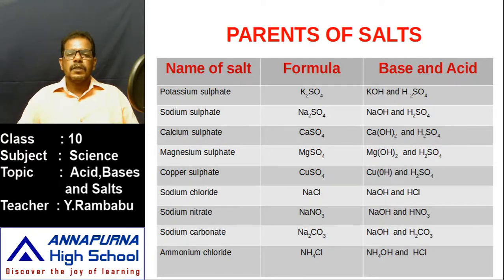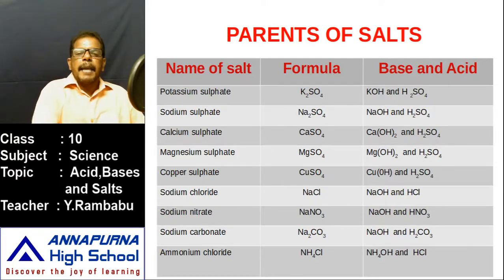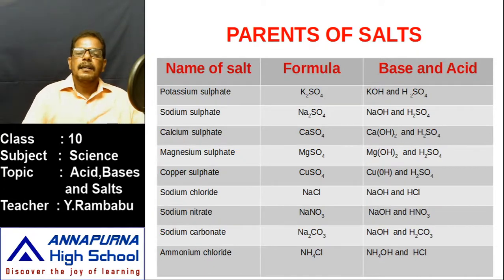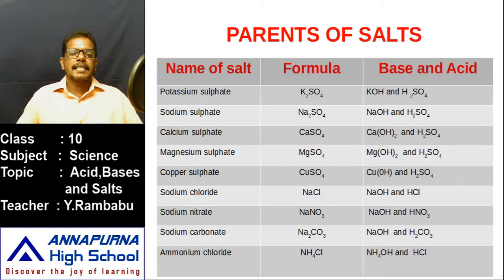Then K+ reacts with the negative ion SO4 2-, and potassium sulfate K2SO4 is formed, and H+ ions react with OH- ions, and water is formed. Simply based on this concept, we can easily identify the parents of the salt,